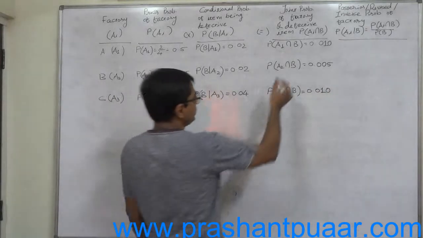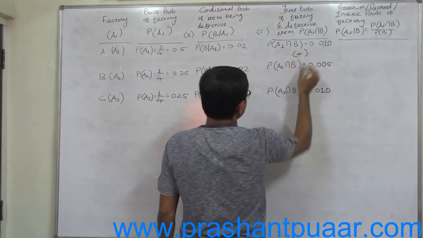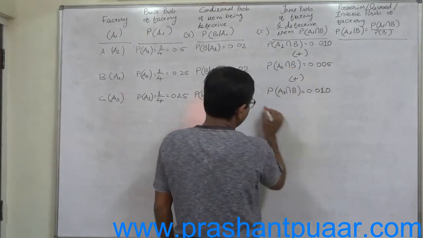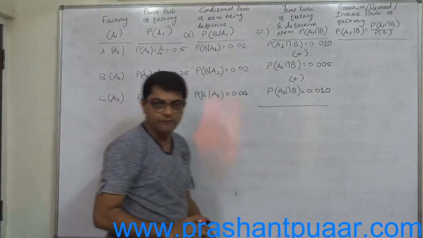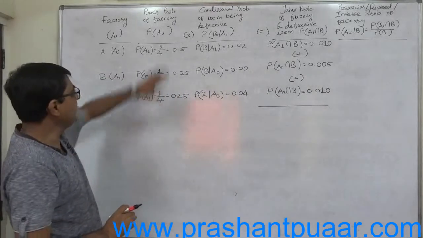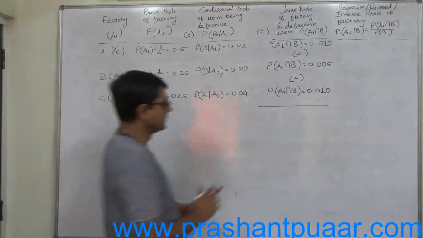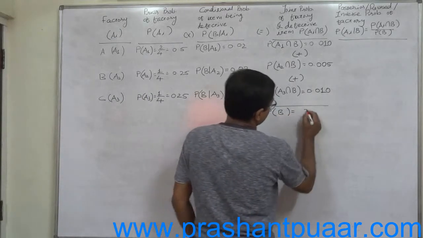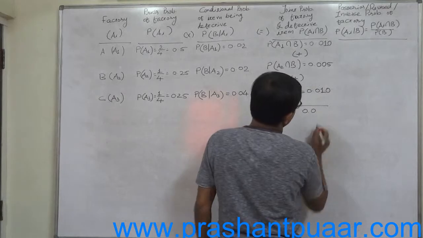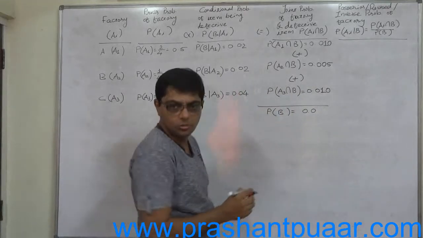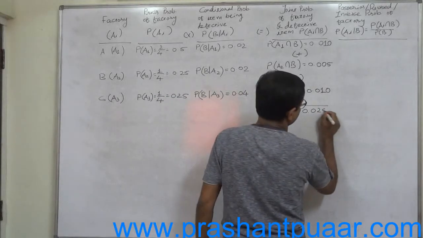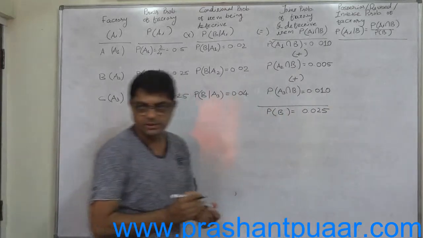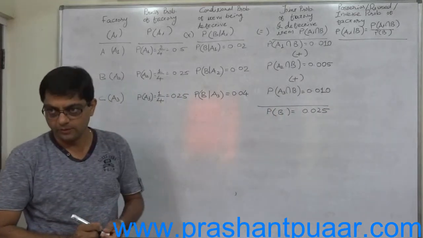As usual, summation of these three is probability of B, the general probability of any item being defective if manufactured by any of these three factories. The summation is 0.025, or 2.5 as a percentage.